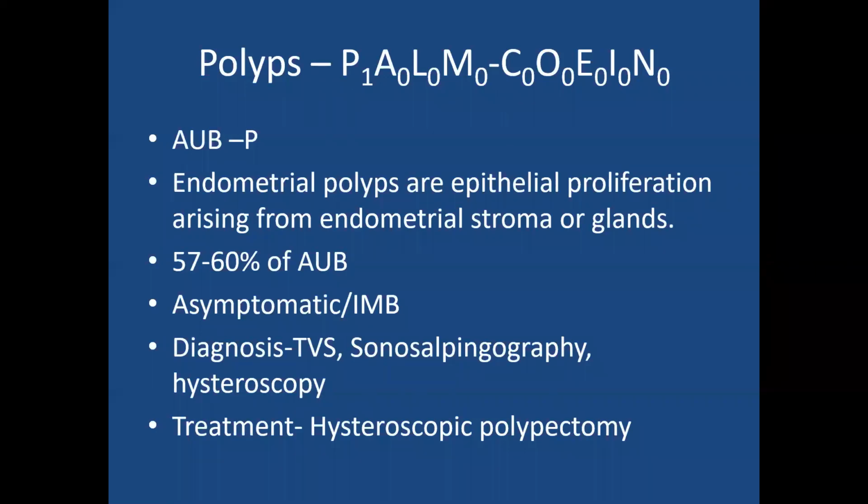That is called sonosalpingography. Then hysteroscopy is direct visualization by passing an endoscope through the cervical canal. Directly they visualize the endometrial cavity, uterine cavity. So polyps can be diagnosed by transvaginal sonogram, sonosalpingography and hysteroscopy. Treatment of polyps is hysteroscopic polypectomy, that is resection of the polyps.